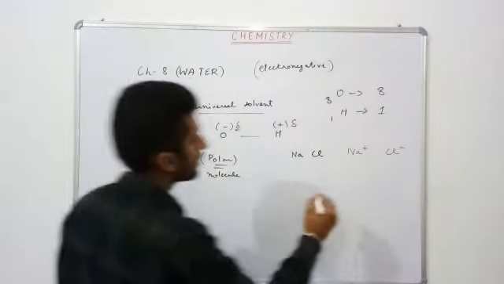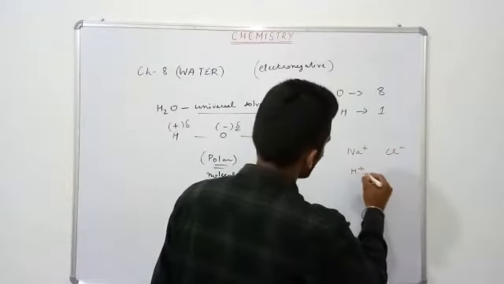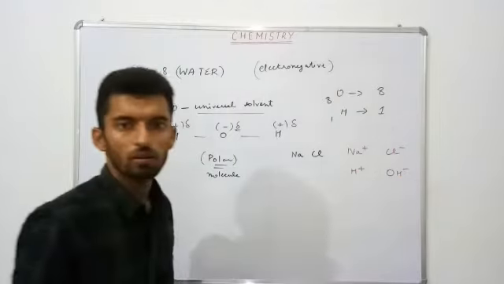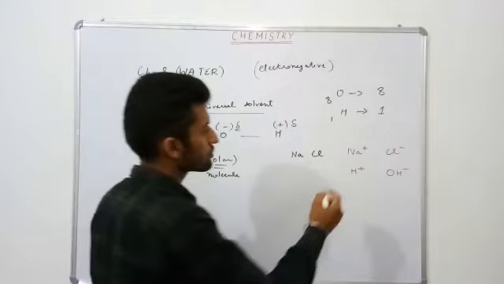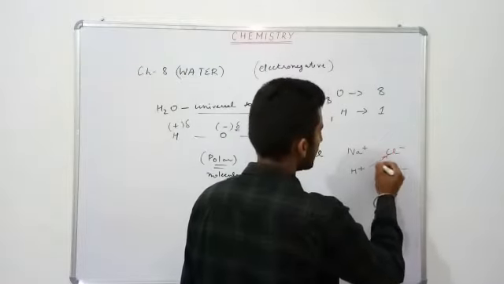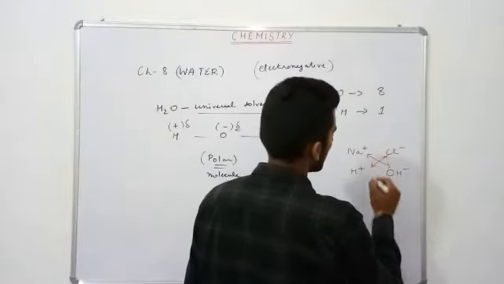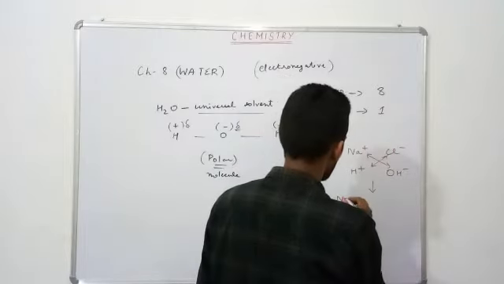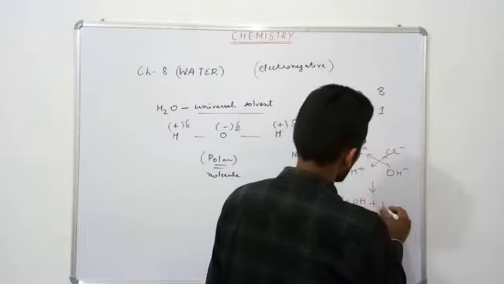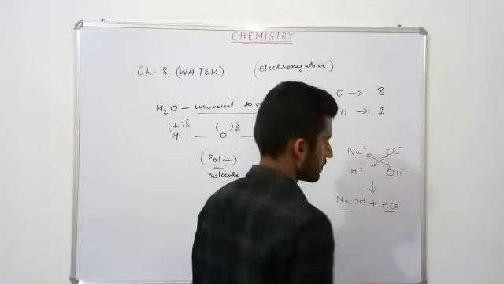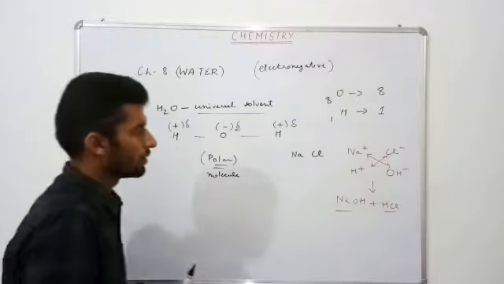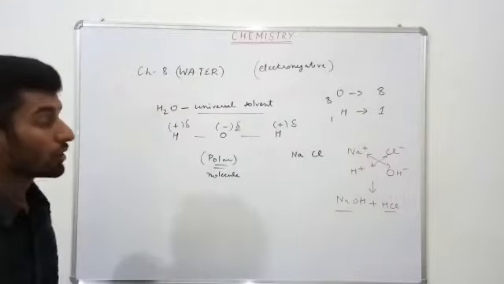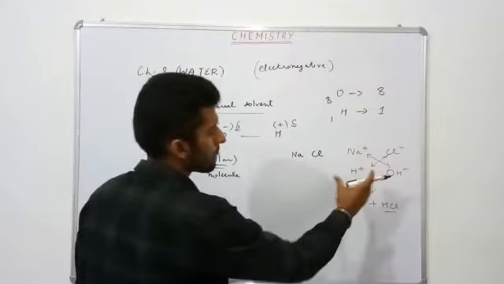Now water has H positive and OH negative, so positive will combine with negative and negative will combine with positive, forming NaOH plus HCl. Clear? So due to the presence of positive and negative charges, or radicals, they easily get mixed with water.